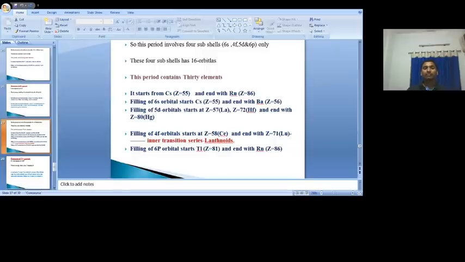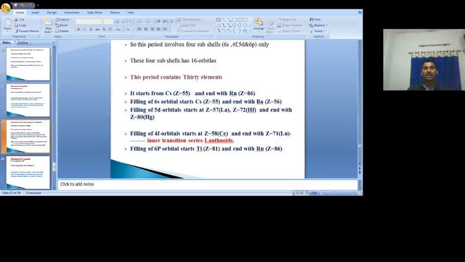Then 58 to 71 electrons enter into the 4f subshell. After that, 72 to 80 electrons enter into the 5d orbitals. Then 81 to 86 electrons enter into the 6p subshell. Here one exception is there.